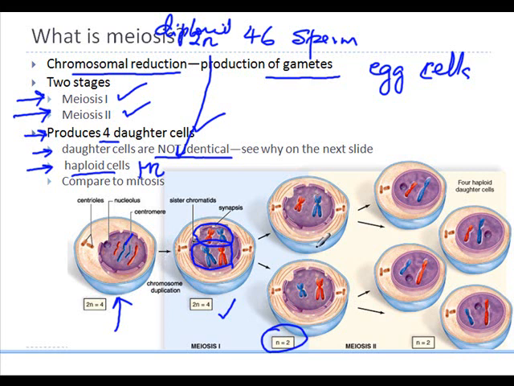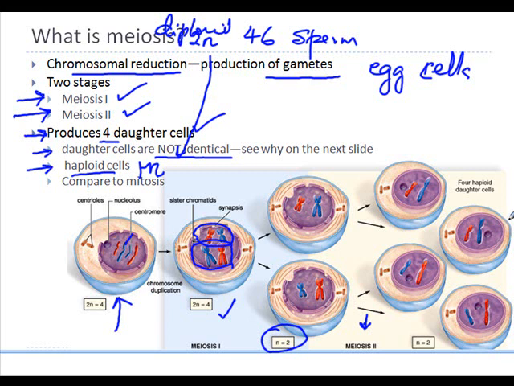Then the cell undergoes a second part, which is called meiosis 2, and meiosis 2 is actually a replication of the previous cycle that we learned, which is mitosis. At the end of meiosis 2, the two chromatids separate, resulting in 4 haploid cells. So notice that you've got one chromosome in each. If you began with 4, at the end you only have 2 in each cell.